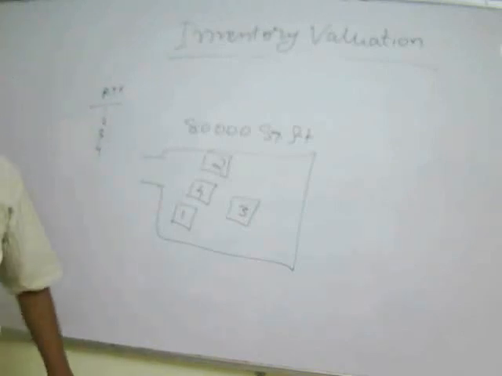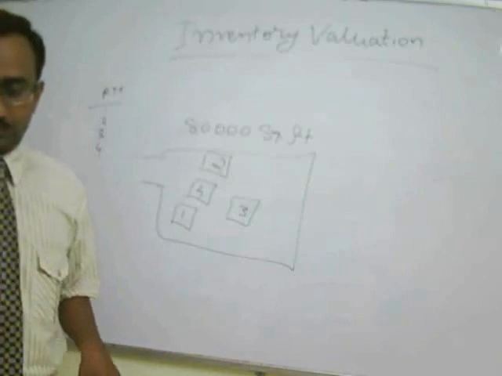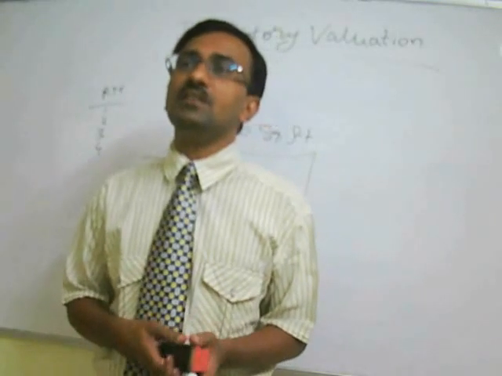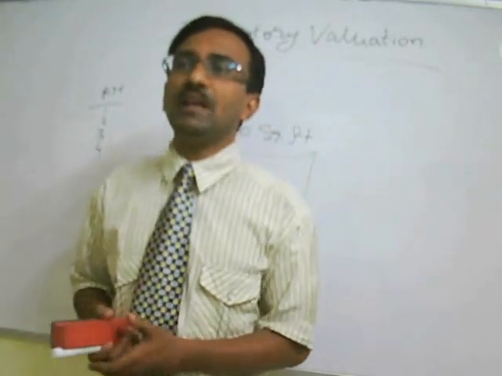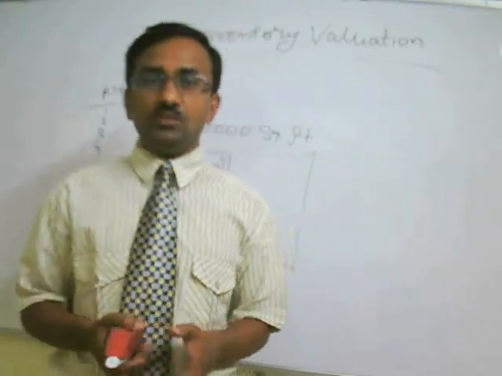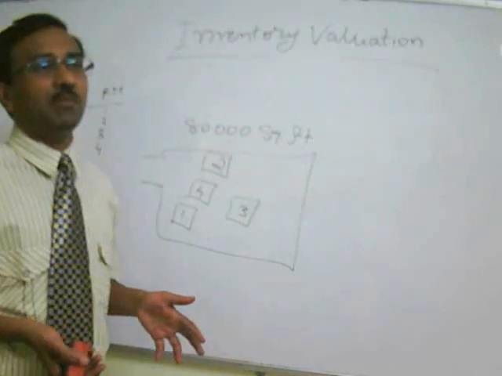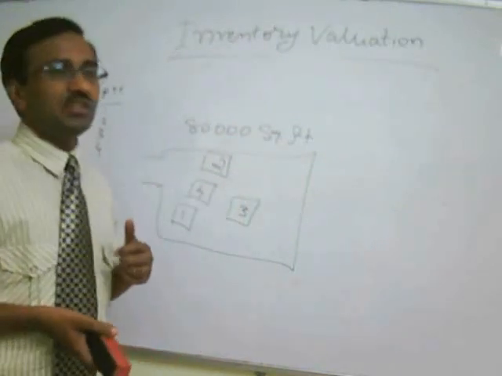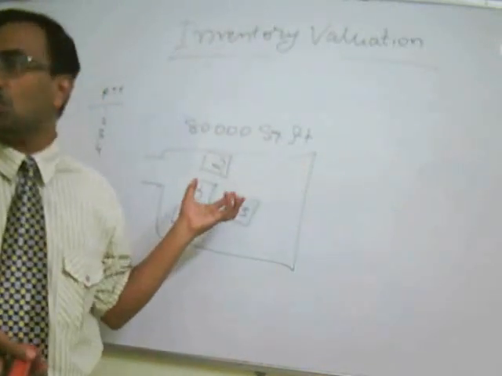Now immediately a requisition slip has come to the store or material department, which says supply us 2 metric tons of raw material. Now the storekeeper has ordered the labor to carry 2 metric tons from this particular store.